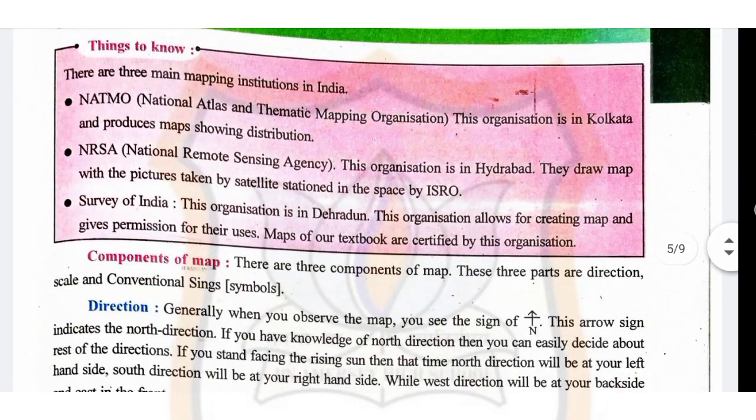Now, things to know. There are 3 main mapping institutions in India. NATMO. NATMO full form is National Atlas and Thematic Mapping Organization. This organization is in Kolkata and produces maps showing distribution. Next is NRSA. Full form National Remote Sensing Agency. This organization is in Hyderabad. They draw maps with the pictures taken by satellite stations in space by ISRO.